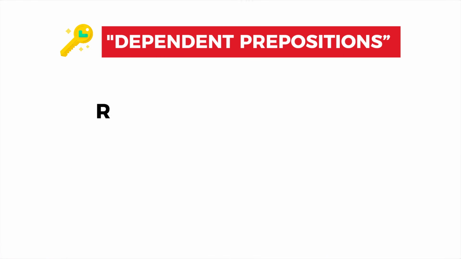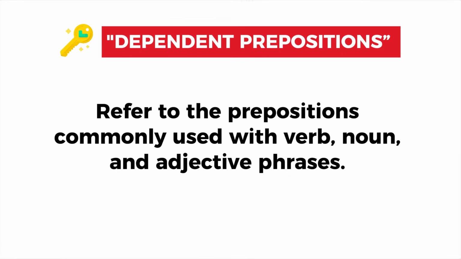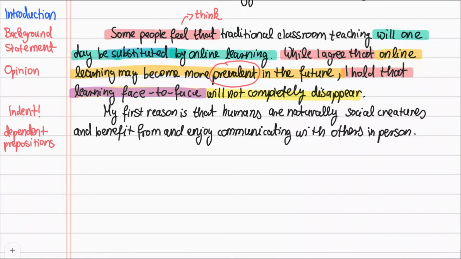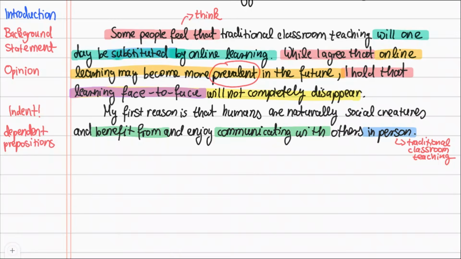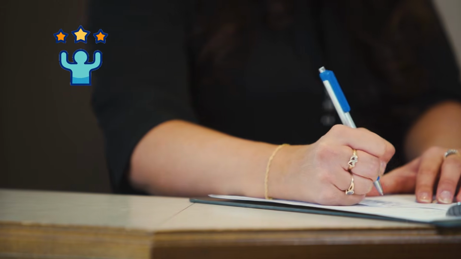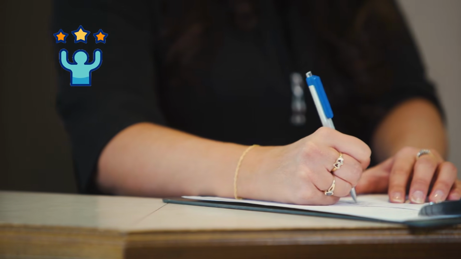Dependent prepositions refer to the prepositions commonly used with verb, noun, and adjective phrases. For example, "benefit from" and "communicating with." I've also used the phrase "in person," which is great to refer to the idea of traditional classroom teaching without repeating that too much. Remember that paraphrasing is a great way to show off your range of vocabulary.